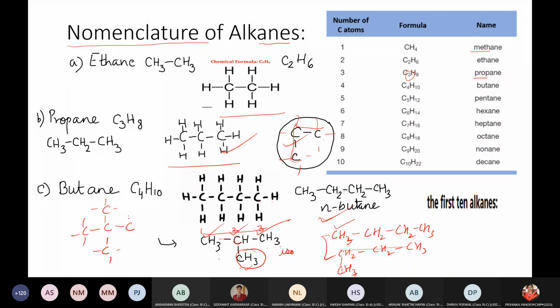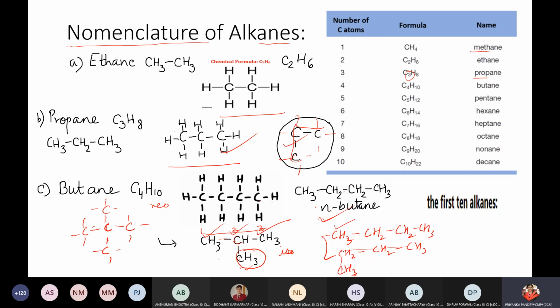like this, the central carbon atom has all four sides directly bonded with carbon atoms. This is called a tertiary carbon atom, and this is called the neo position. It is called neo.